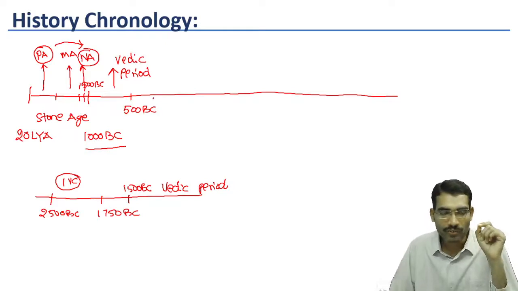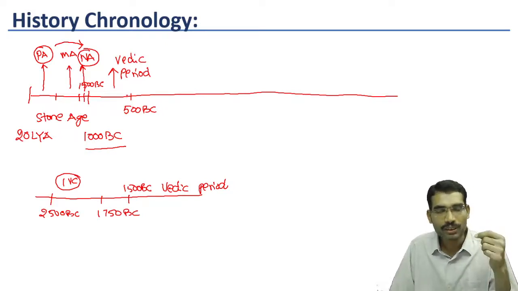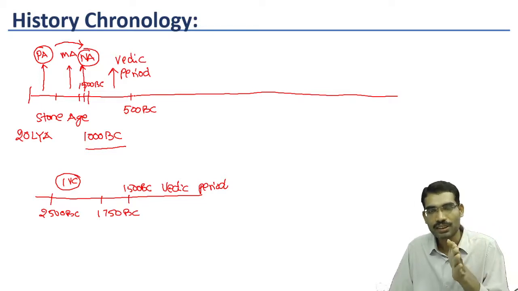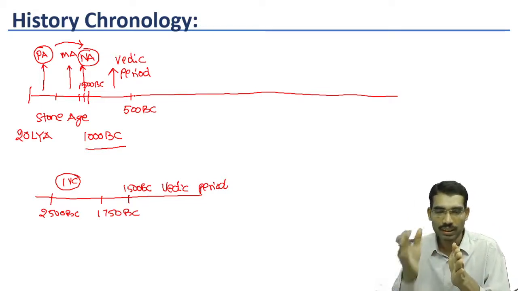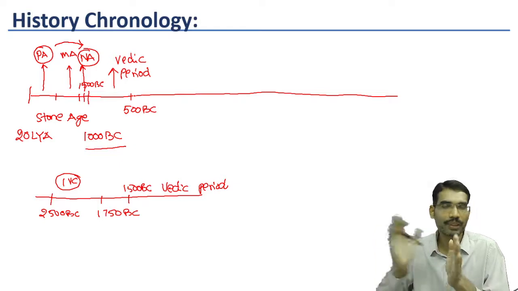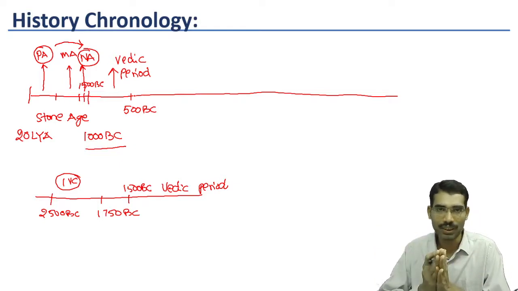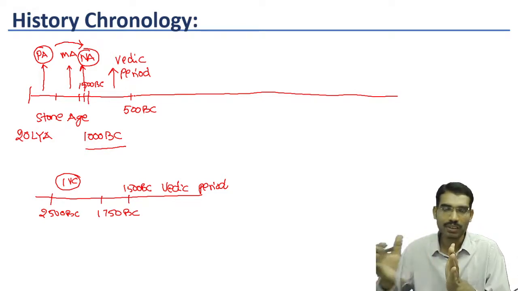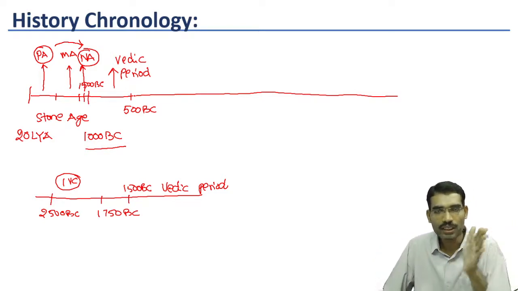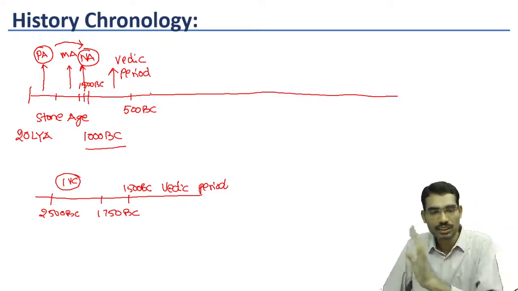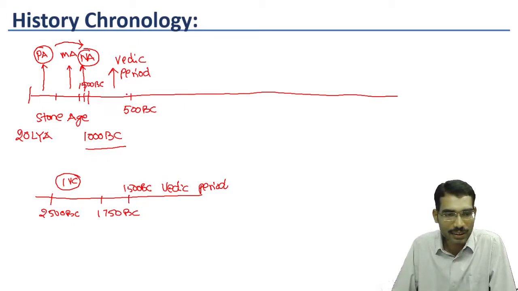Now after 500 BC, once again gradual development. We cannot say in our history that one development suddenly stopped and a new development emerged suddenly. It won't happen in any human civilization. So it will be a gradual process. Now from the Vedic age, the new age started around 600 BC.